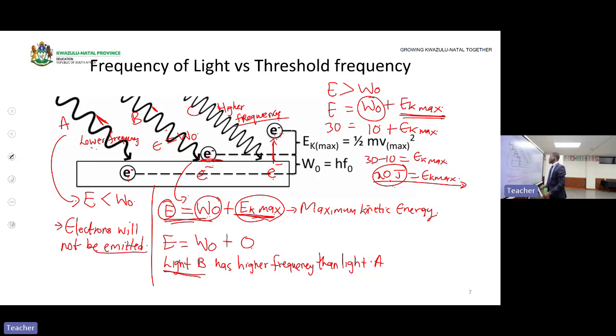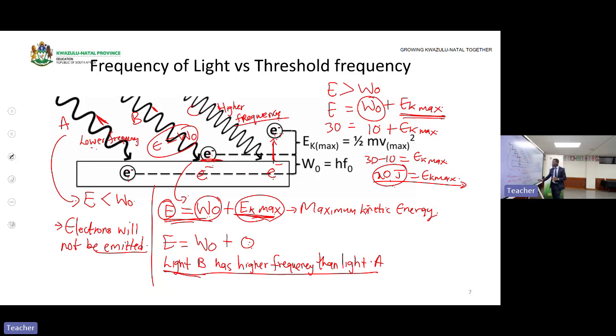But here, if the energy is equal to the work function, so the energy of light is equal to the required energy, that means that the electron will be emitted, but with zero kinetic energy. They will not move away from the surface. They will remain on the surface of the metal.